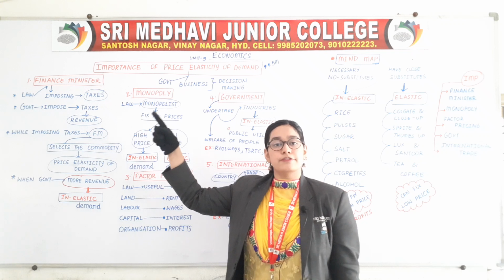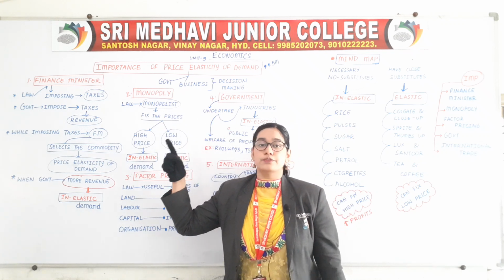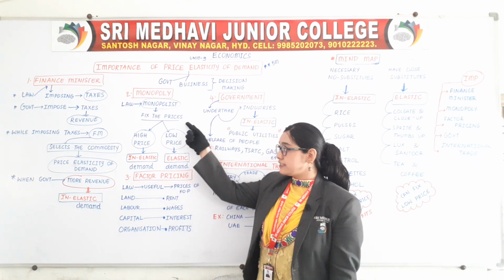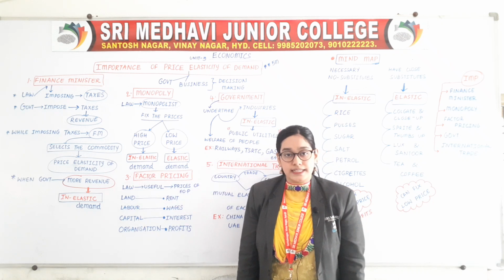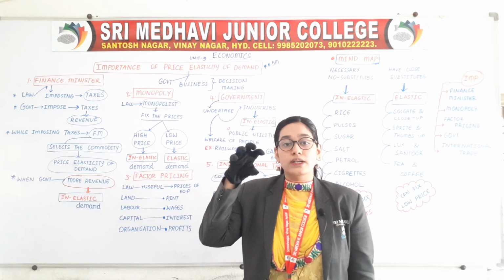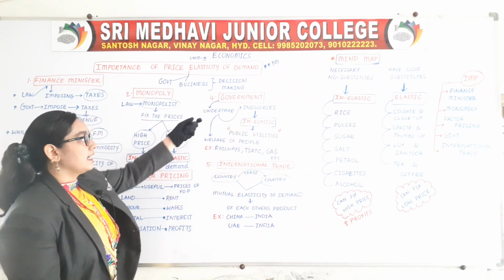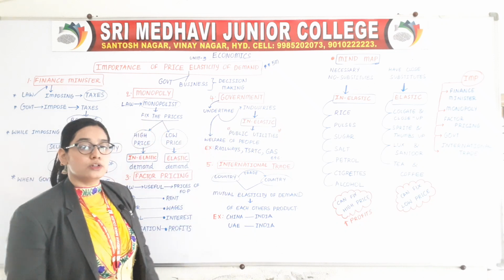First, it is helpful for the finance minister in imposing taxes. Second, it is useful for the monopolist to fix the prices of the products. Then third, it is useful for factor pricing, how much price we need to give to the factors of production. Fourth side heading is government. This law is useful for the government also.